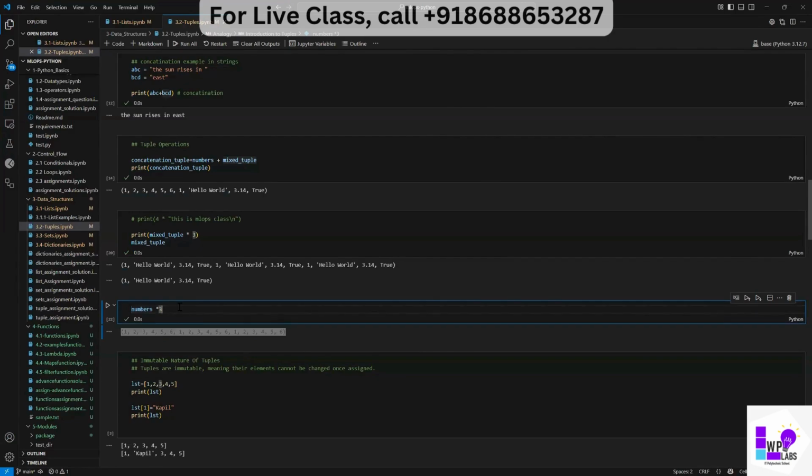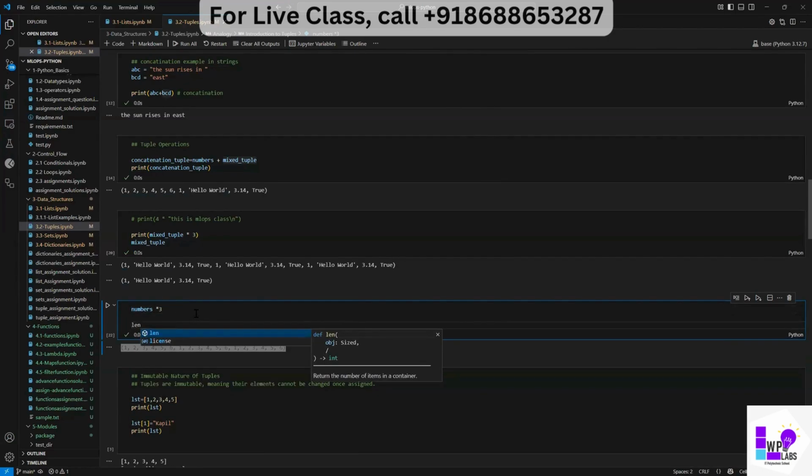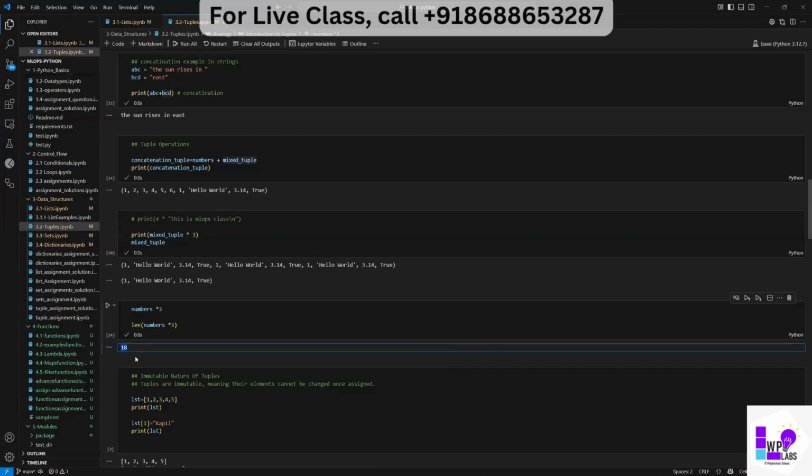Let me see if I can use a len function. Not sure, I haven't used it. So len is 6. Okay, but let me do it like this, times 3. You see, it combined all of the elements as a single tuple when we do a multiplication.